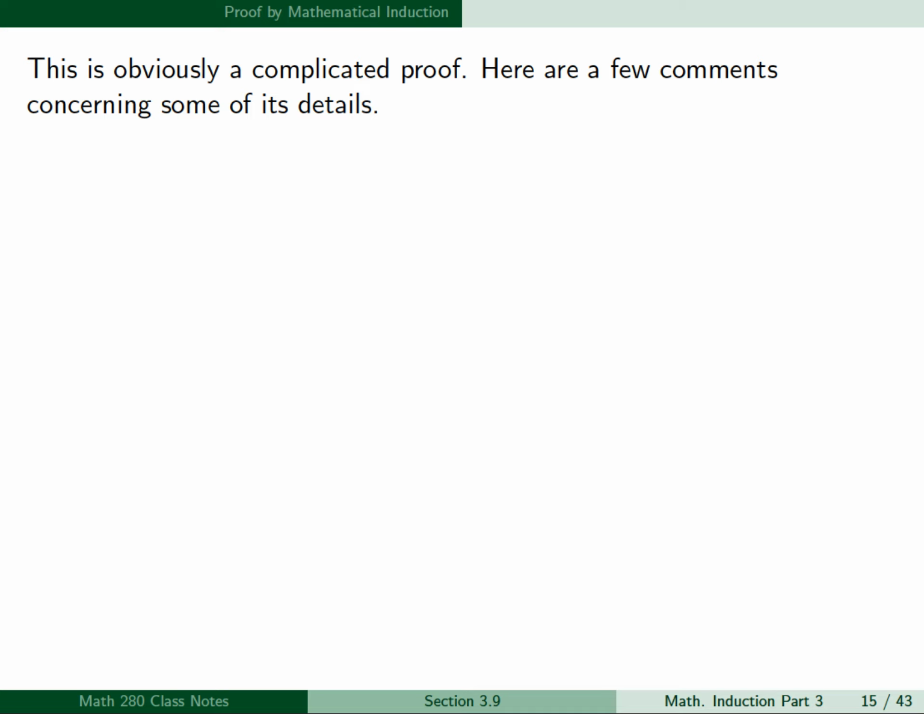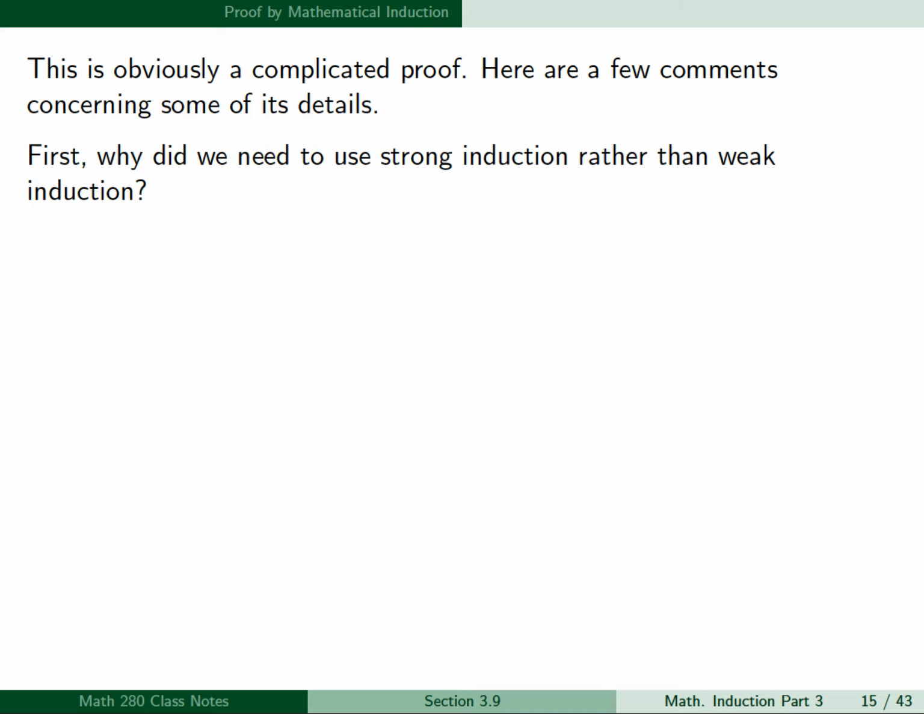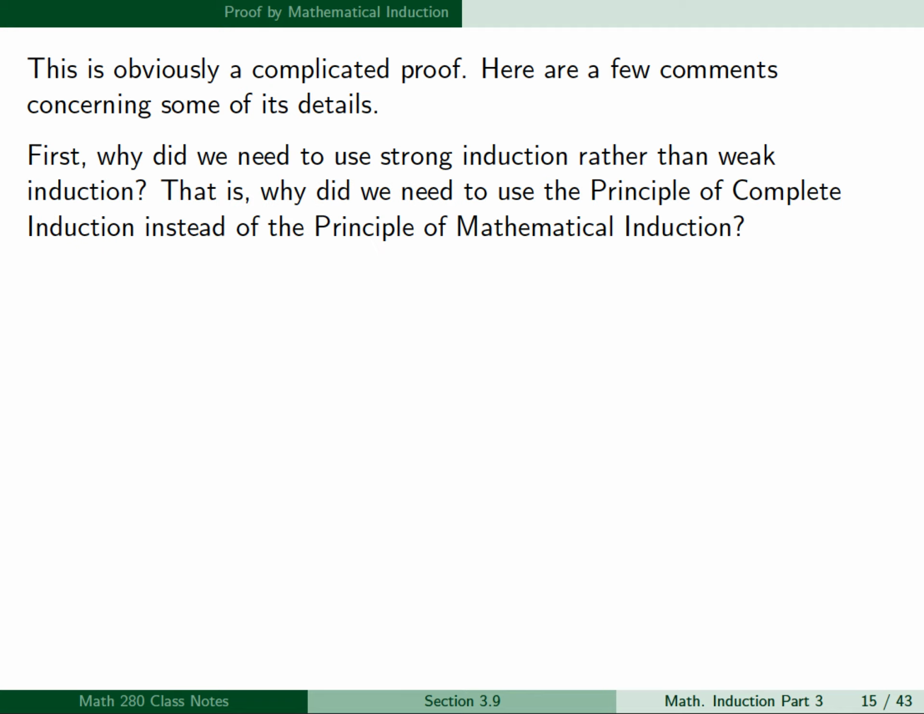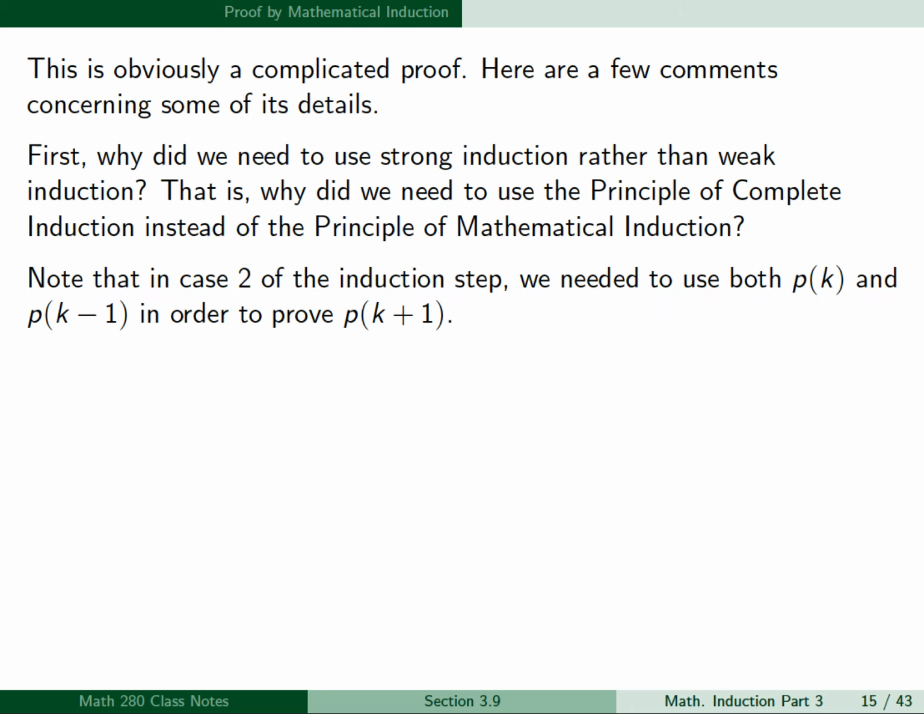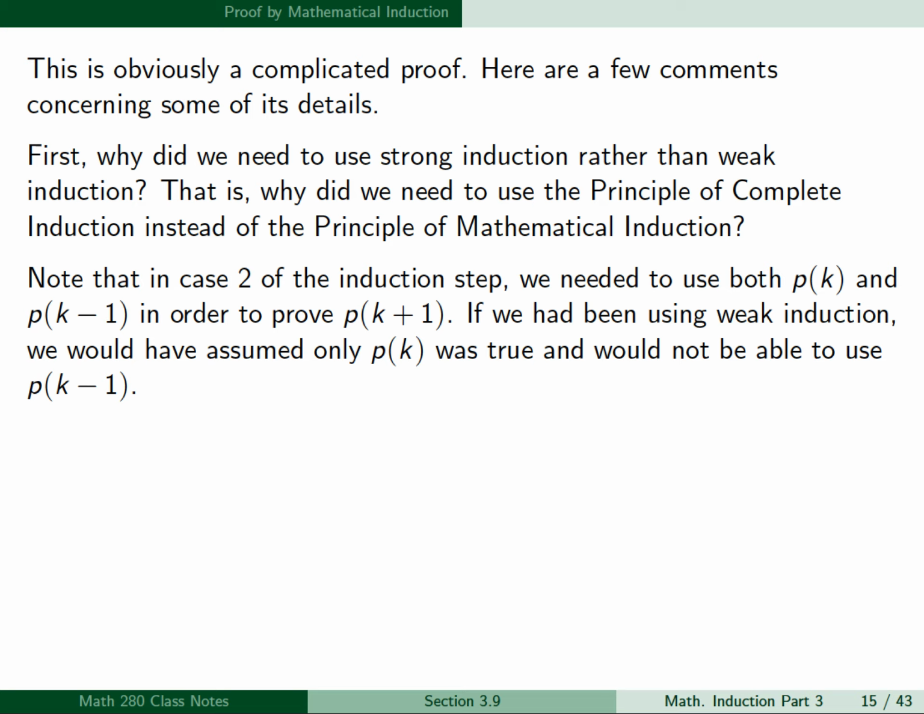Now, this is obviously a complicated proof, and so here are a few comments concerning some of its details. First, why did we need to use strong induction rather than weak induction? That is, why did we need to use the principle of complete induction instead of the principle of mathematical induction? Note that in case 2 of the induction step, we needed to use both p of k and p of k minus 1 in order to prove p of k plus 1. If we had been using weak induction, we would have assumed only p of k was true and would not have been able to use p of k minus 1.